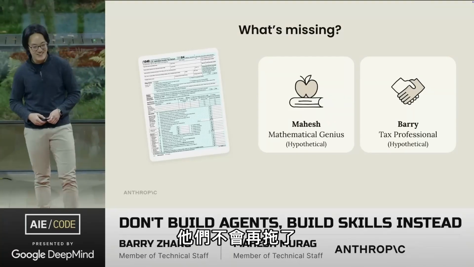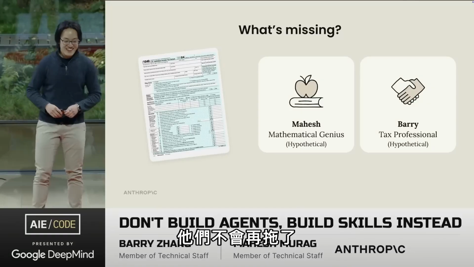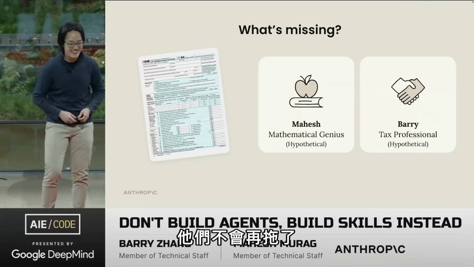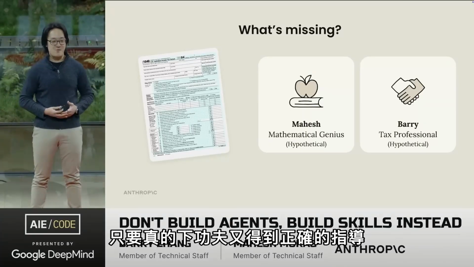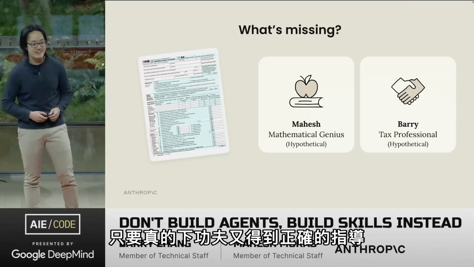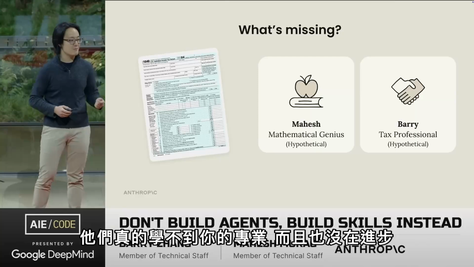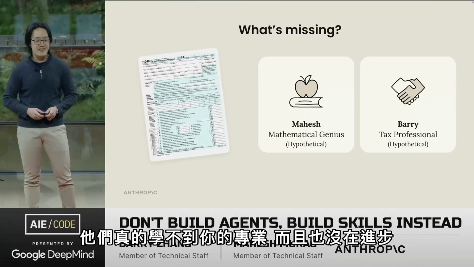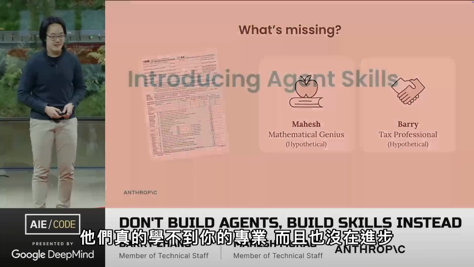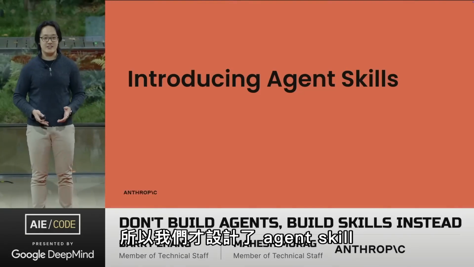They can do amazing things when you really put in effort and give proper guidance, but they're often missing the important context up front. They can't really absorb your expertise super well, and they don't learn over time. That's why we created Agent Skills.